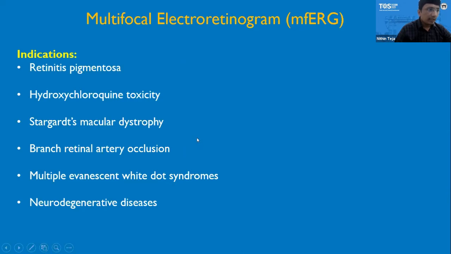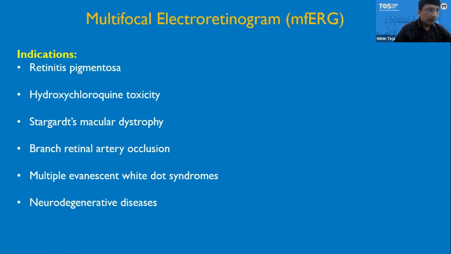In case of Stargardt macular dystrophy, the central and paracentral responses are reduced in multifocal ERG. In case of branch retinal artery occlusion, the multifocal ERG responses are reduced in the area of the branch retinal artery that is involved.